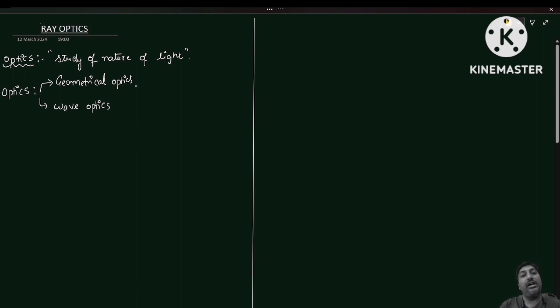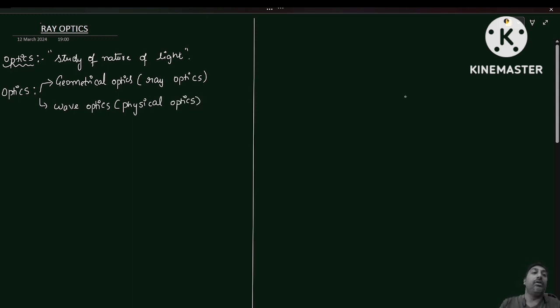What is the other name for geometrical optics? The other name for geometrical optics is ray optics. Whereas, what is the other name for wave optics? It is physical optics.